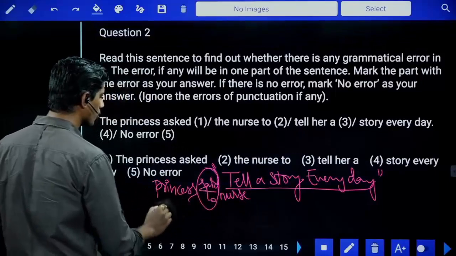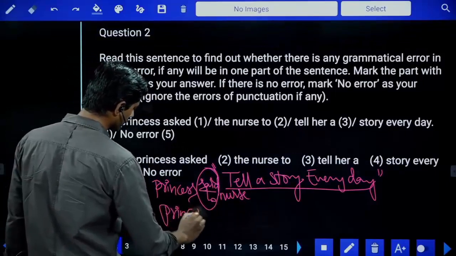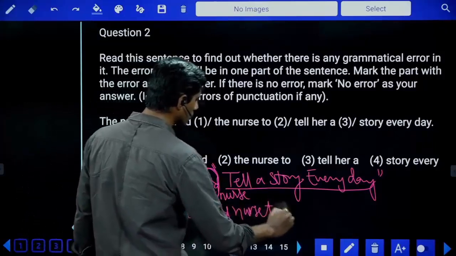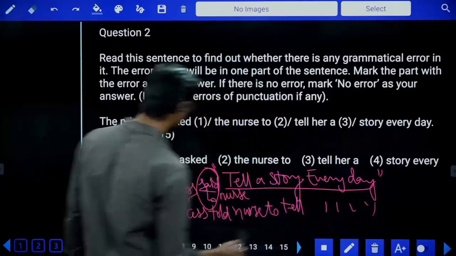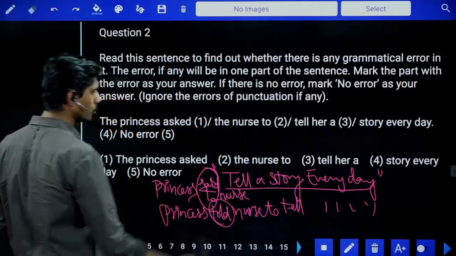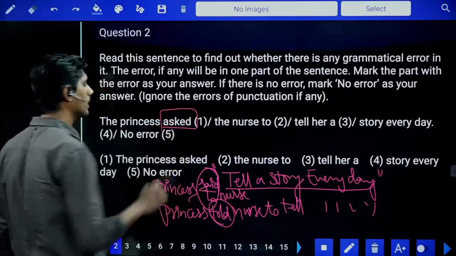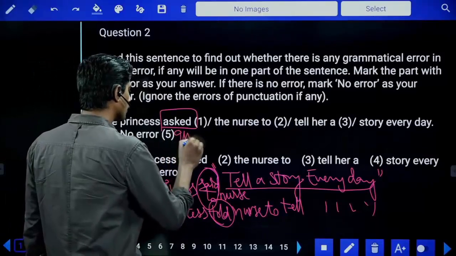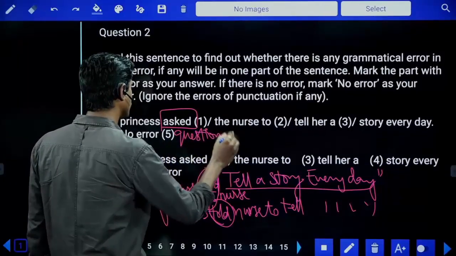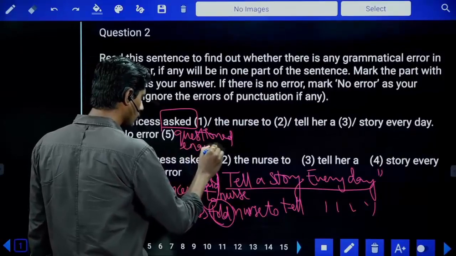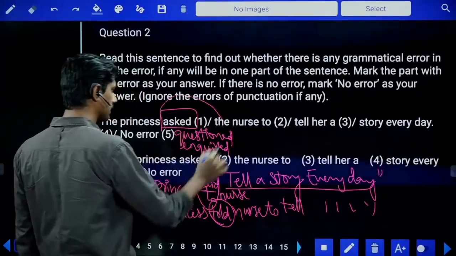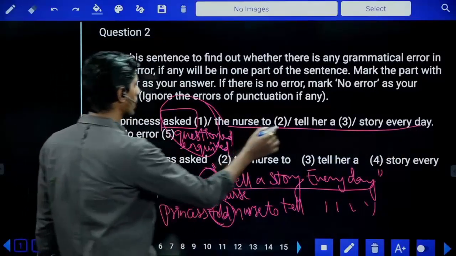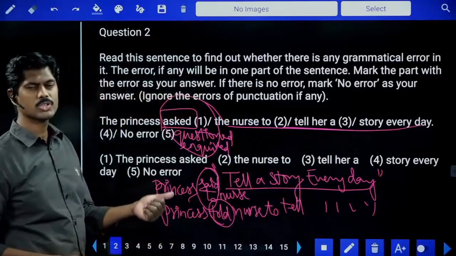So said it to becomes what? Princess told nurse to tell a story every day. So everything as it is. So whenever said to is there, we take told. And asked is used for questions. Asked, questioned, inquired. These three things: asked, questioned, and inquired. We can use these three for asking questions, but is it a question or an imperative sentence? So this is not a question, it is an imperative sentence. You can say requested, ordered.